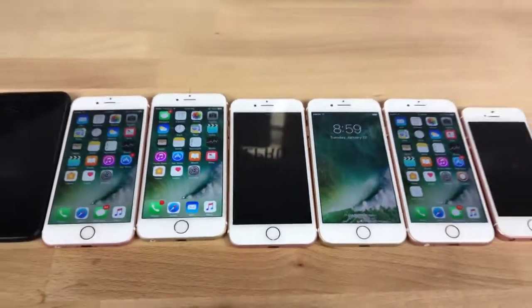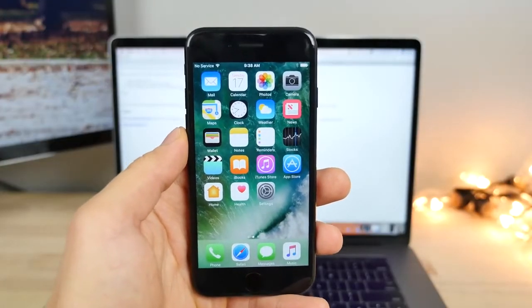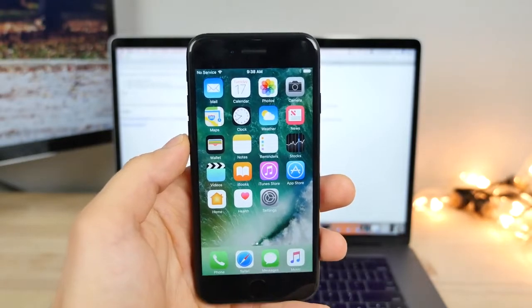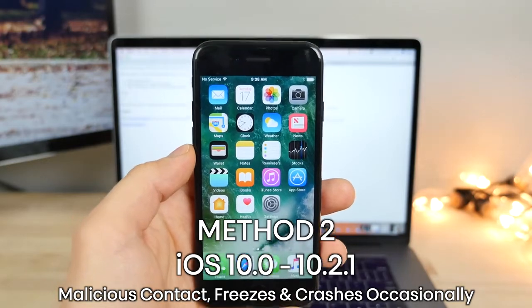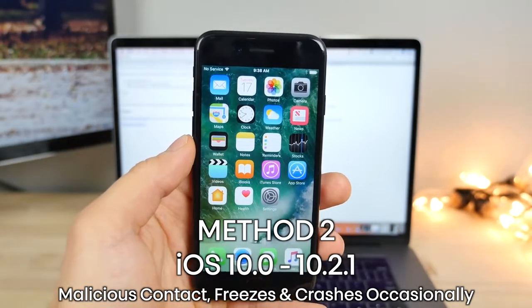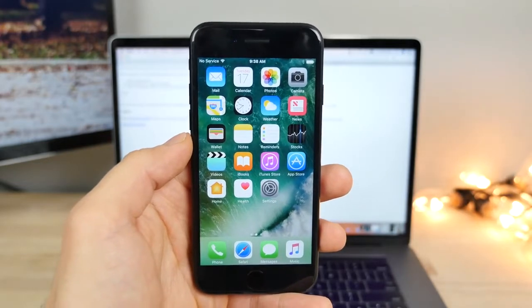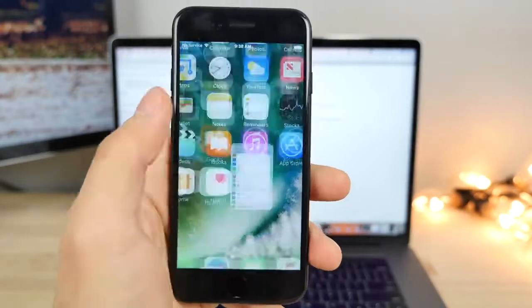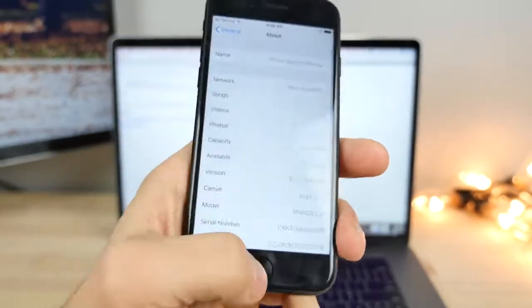But yeah, let's go ahead and get into it. I'm going to show you guys how to crash anybody's phone. So I'm going to show you guys 2 methods. The first, which works on iOS 10 through 10.1.1, is the simplest and easiest way to do this. The second works on iOS 10.2, even the latest 10.2.1 firmware, and all the way down to iOS 10. However, it's just a little bit of a different method. Both have their own benefits, which I'll slightly mention as we're doing them. So first off, I want to show you guys, I am on iOS 10.1.1.